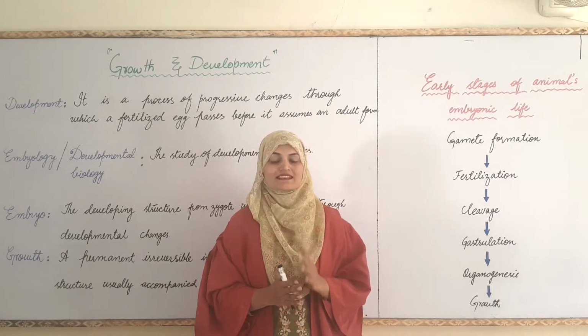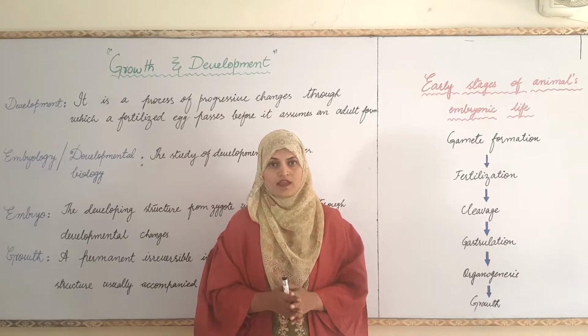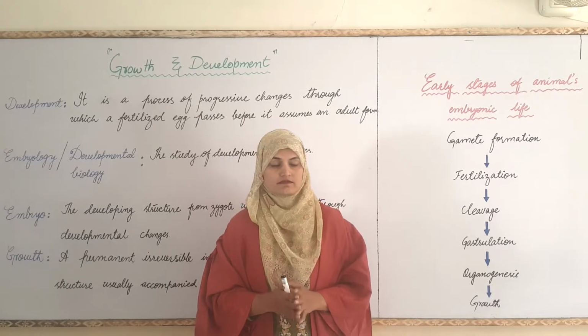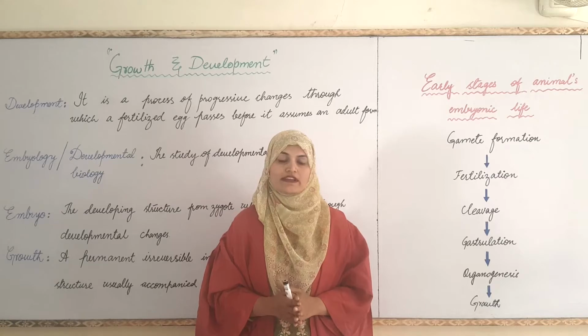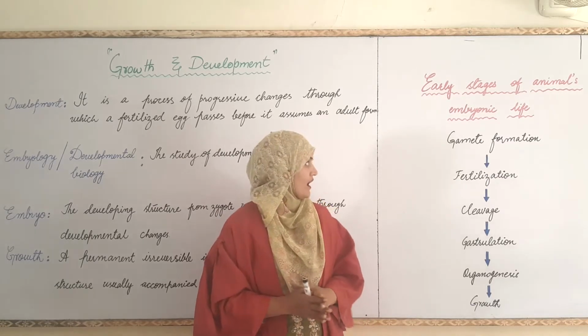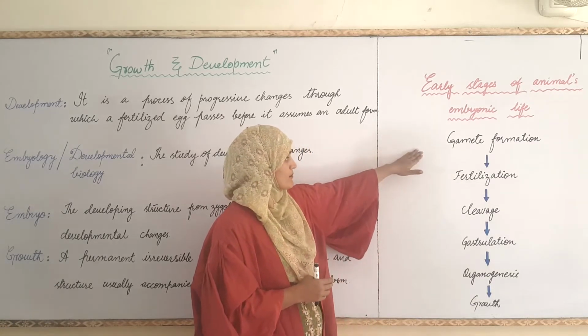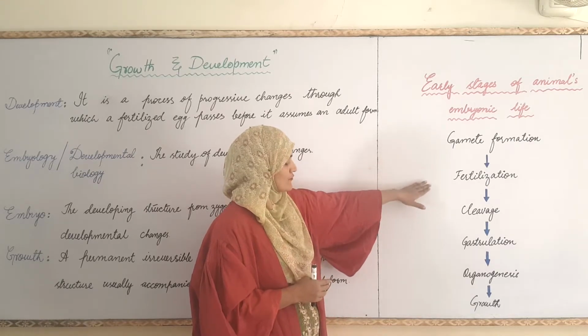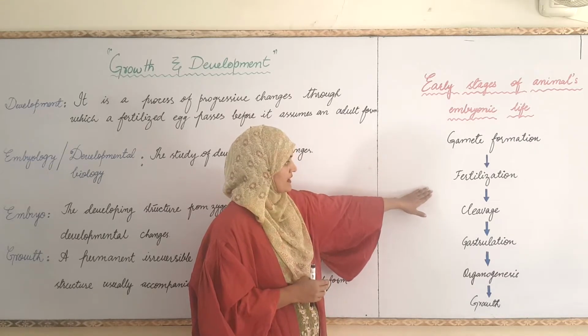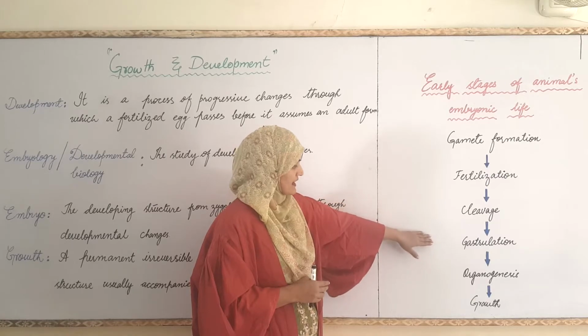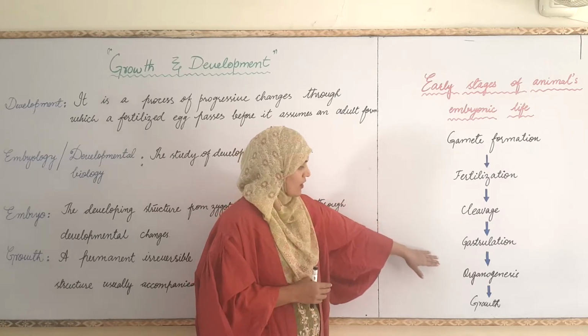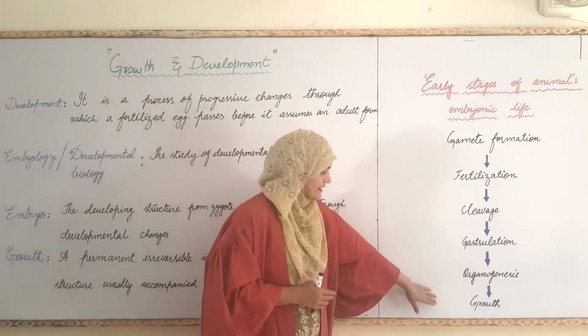But the basic stages are similar, and these basic stages are gamete formation, fertilization, cleavage, gastrulation, organogenesis and growth.